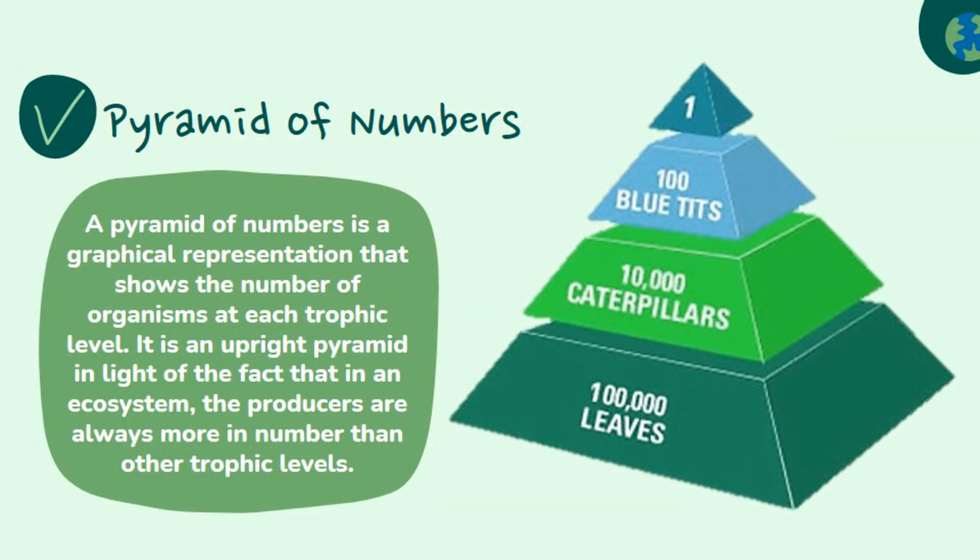A pyramid of numbers is a graphical representation that shows the number of organisms at each trophic level. It is an upright pyramid in light of the fact that in an ecosystem, the producers are always more in number than other trophic levels. The reason for the pyramid shape is that there must always be enough plants to produce food at the bottom, otherwise the entire food chain would collapse.